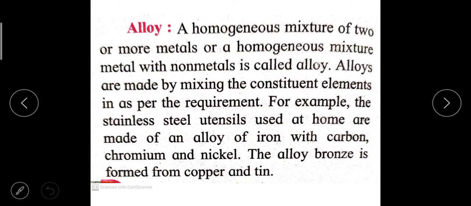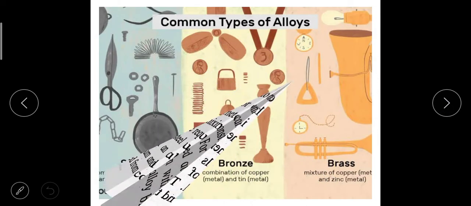The alloy bronze is from the copper and the tin. So generally three types of metals are there: gold metal, silver metal and the bronze metal. So third is the bronze metal. This bronze is prepared from mixing the copper and tin in equal amount.